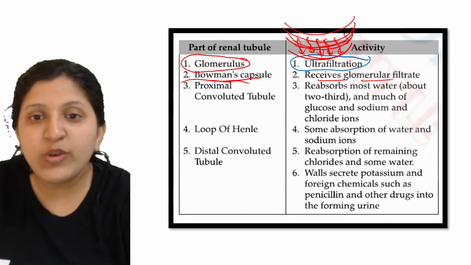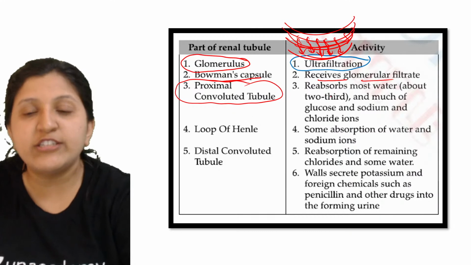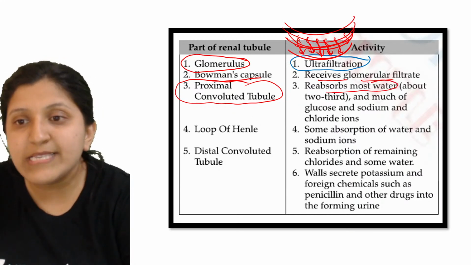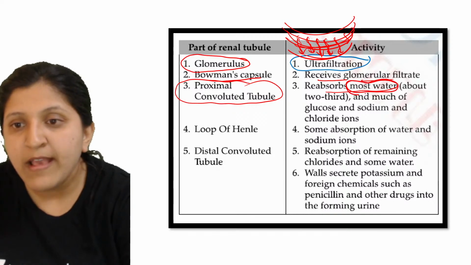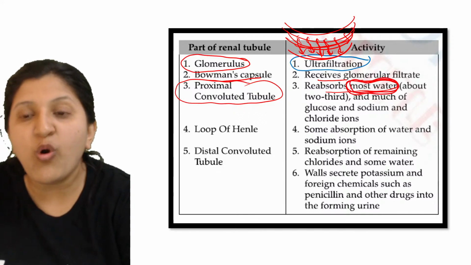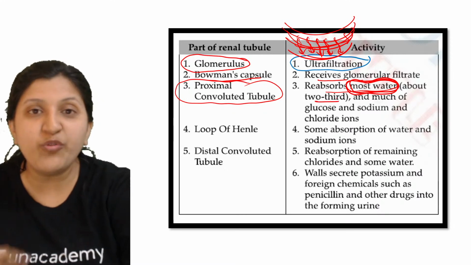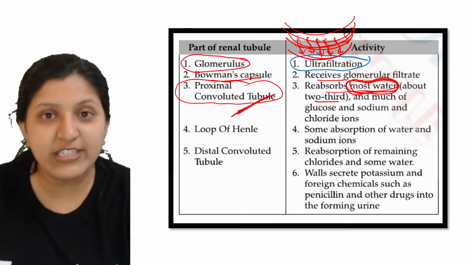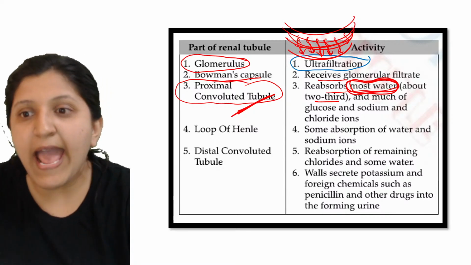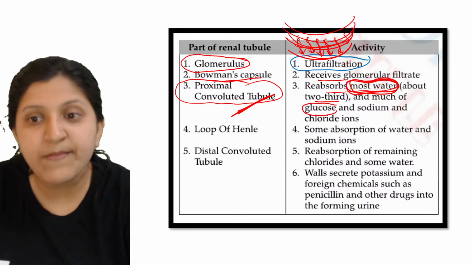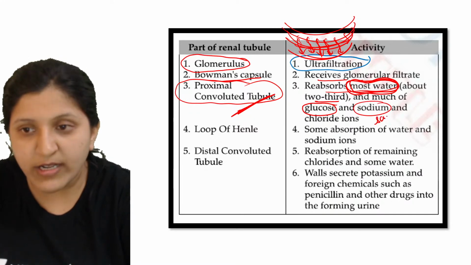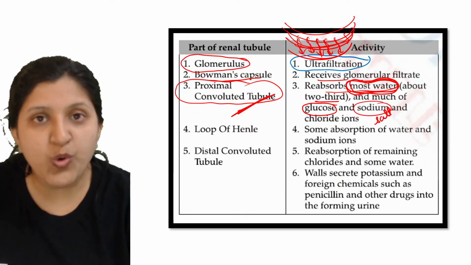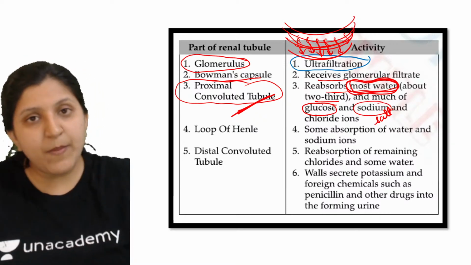Now the PCT, the proximal convoluted tubule. What exactly happens here? Reabsorption of the maximum amount, which is very important. About two-thirds of the water is reabsorbed in the proximal convoluted tubule itself. Then much of the glucose, sodium, that is salt, and the chloride ion are reabsorbed.